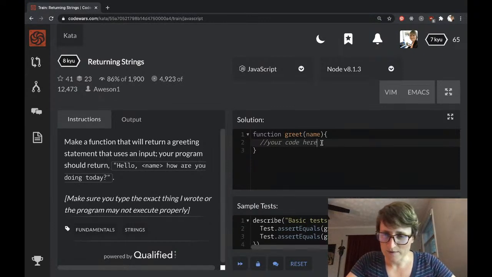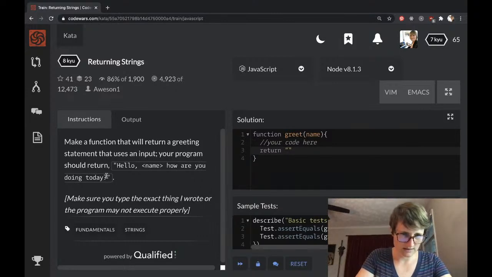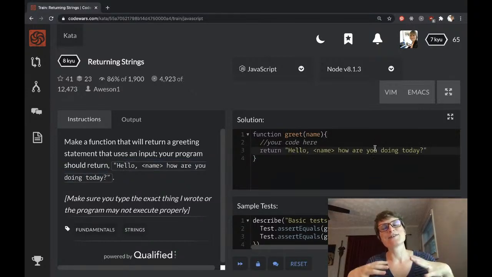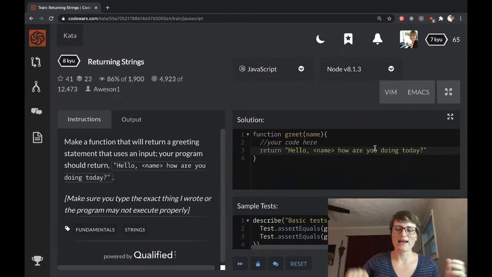So all I'm going to do is, what I'm going to return is going to be this string here, right? Copy paste. That's what all good programmers do. Of course, if I was whiteboarding, there'd be no copy paste. I'd have to write it by hand, of course.